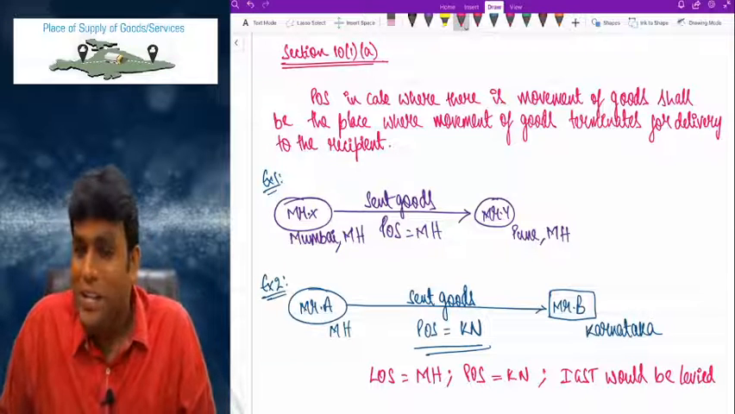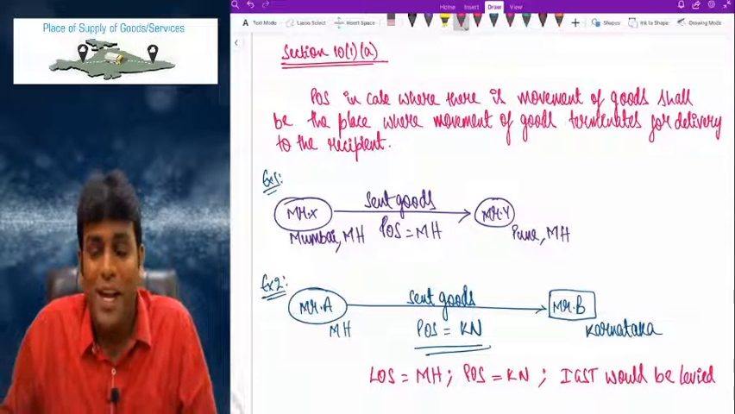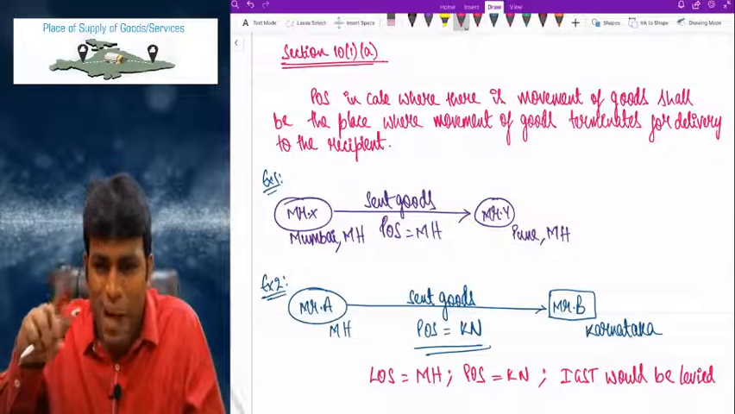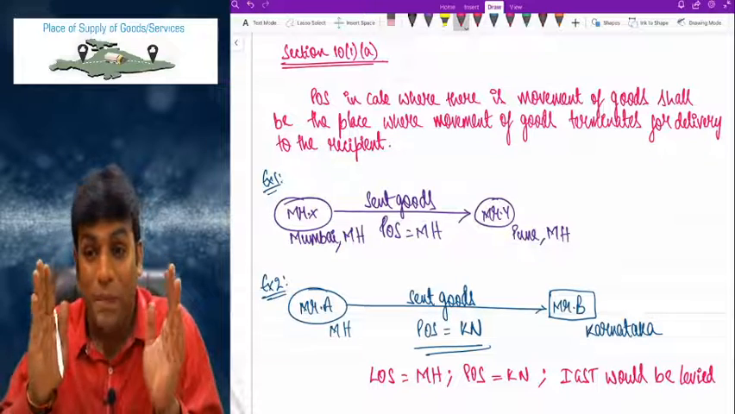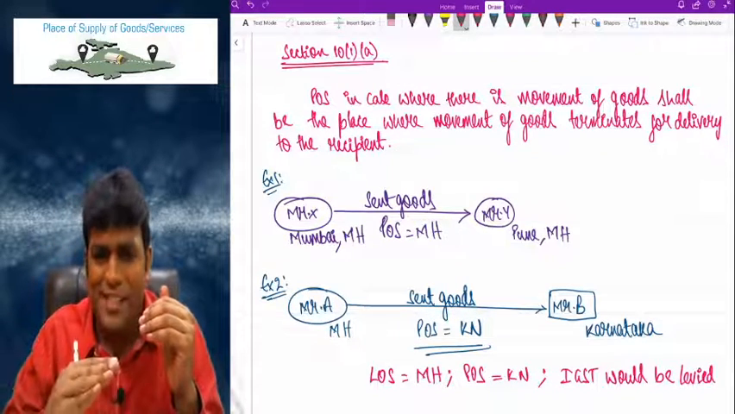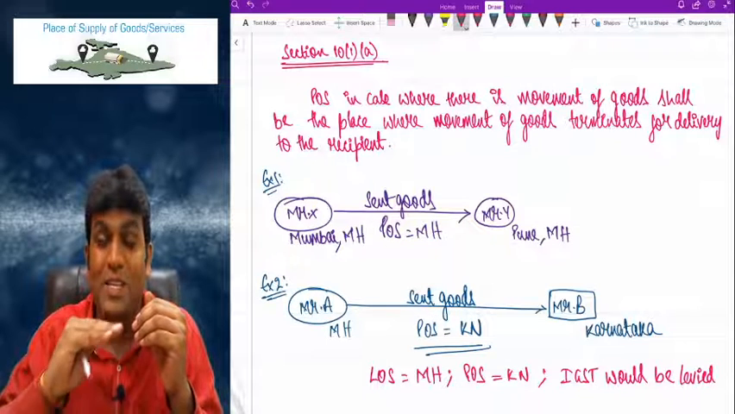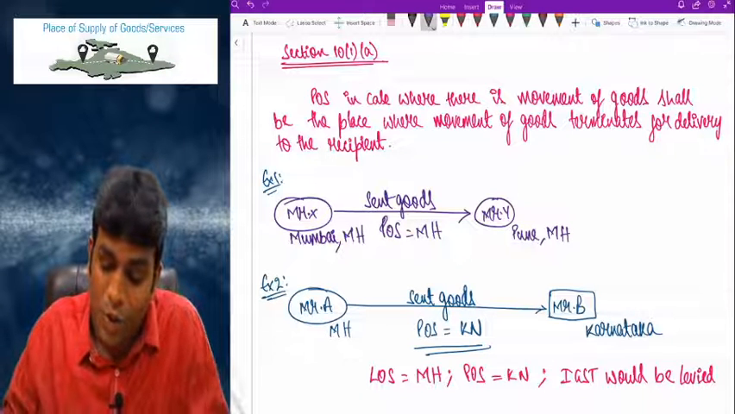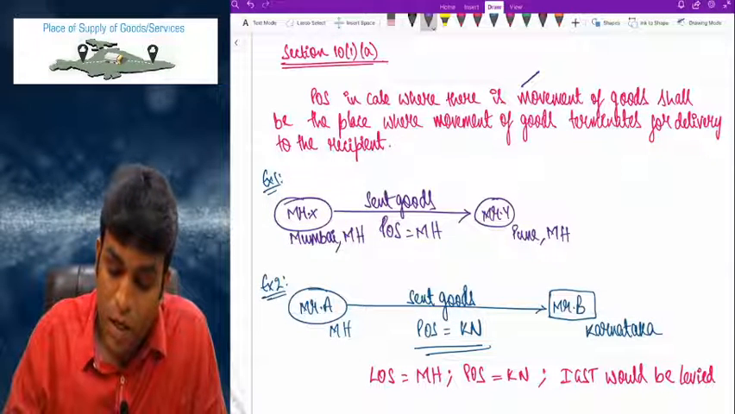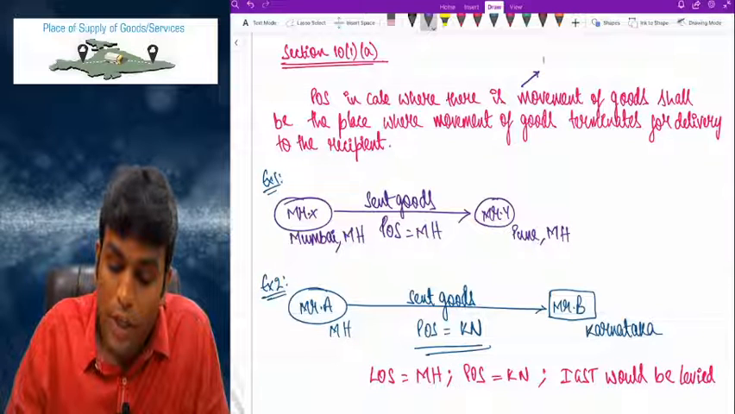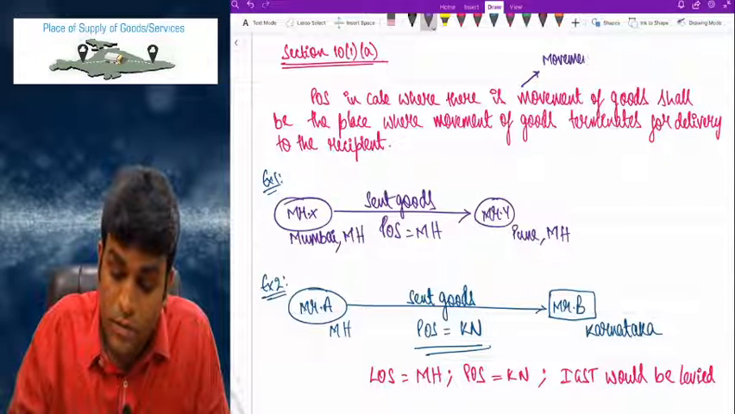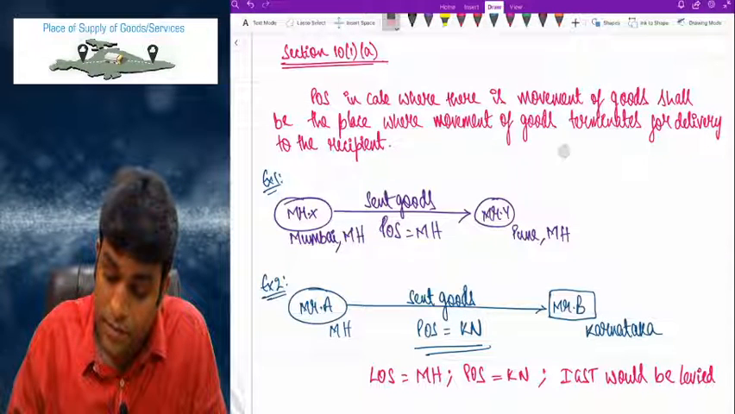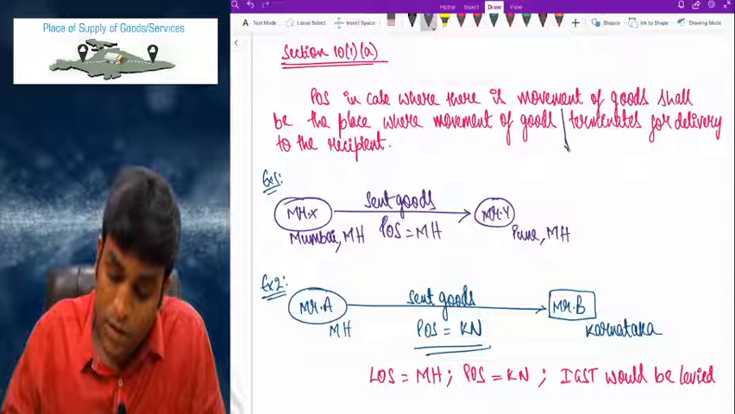But to clarify, there are 1-2 interesting points which I have to tell you here. Section 10(1)(a) talks about place of supply in case where there is movement of goods. It shall be the place where movement of goods terminates. Terminates means what? Stops. Terminates for delivery to the recipient. And an interesting point to clarify, my dear friends: movement of goods. Let me write in the bottom. It will be more comfortable.